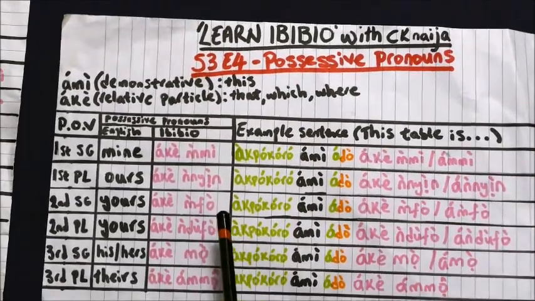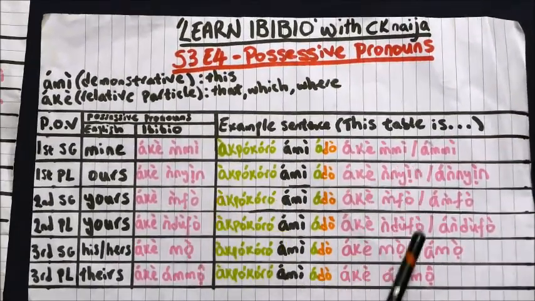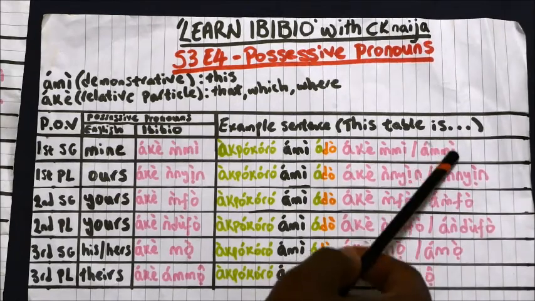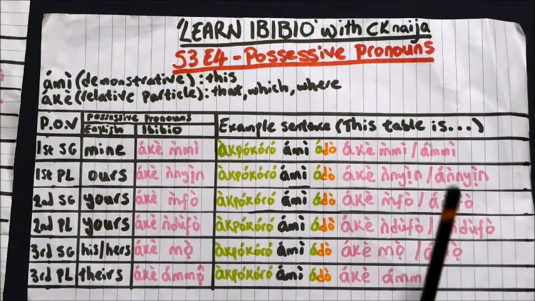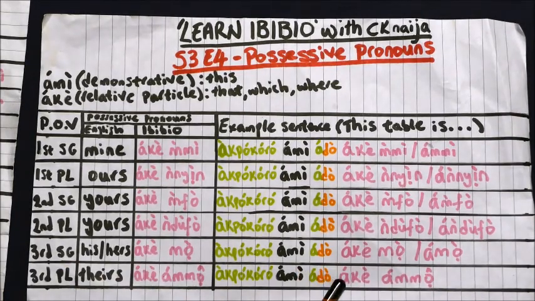The difference here is that there is no amalgamated version, and I suspect that is because we already have an A here with a high tone, and then we have another A here with a high tone.